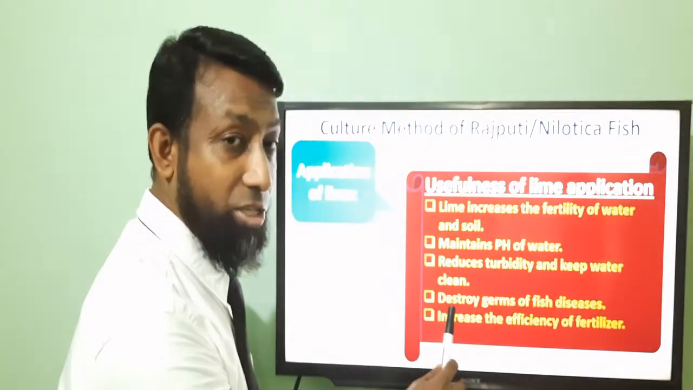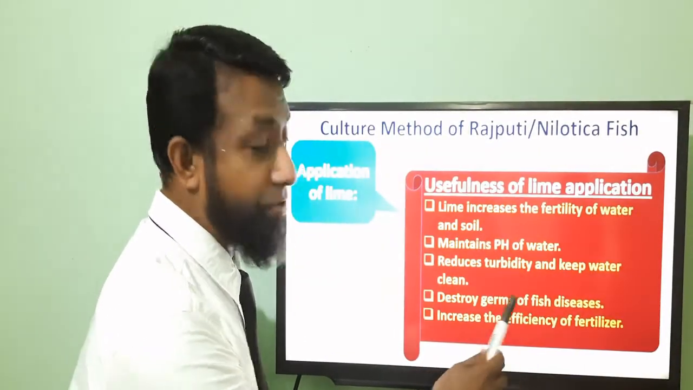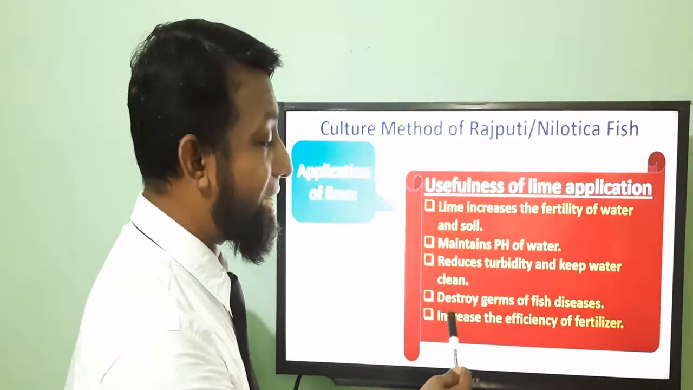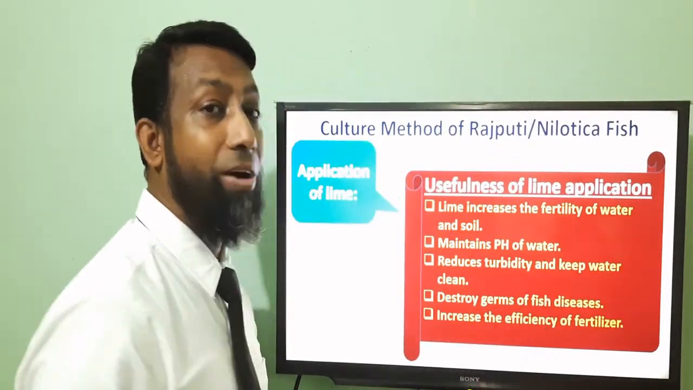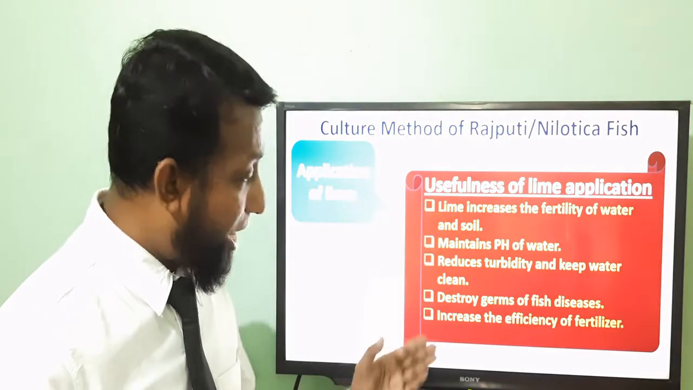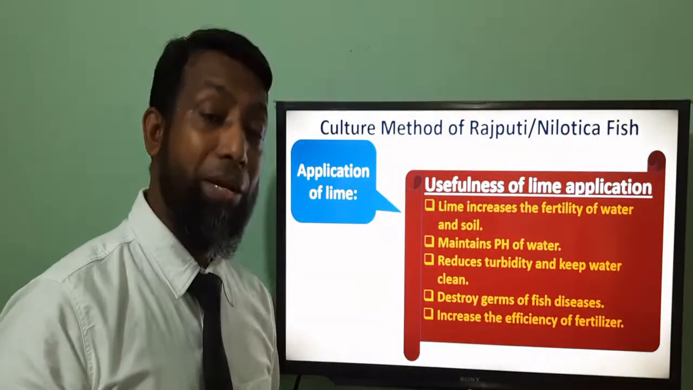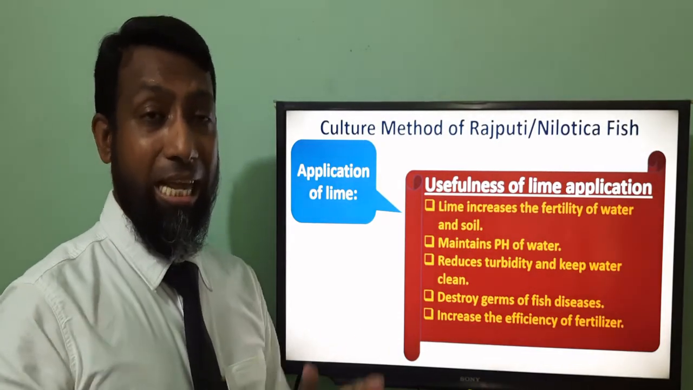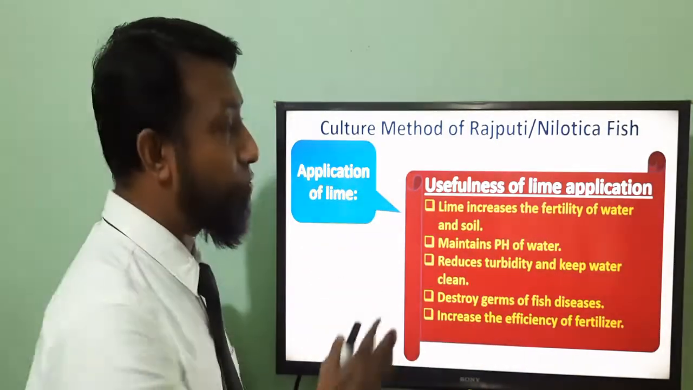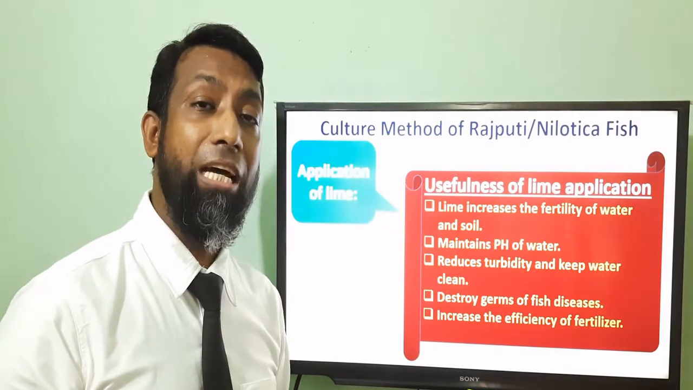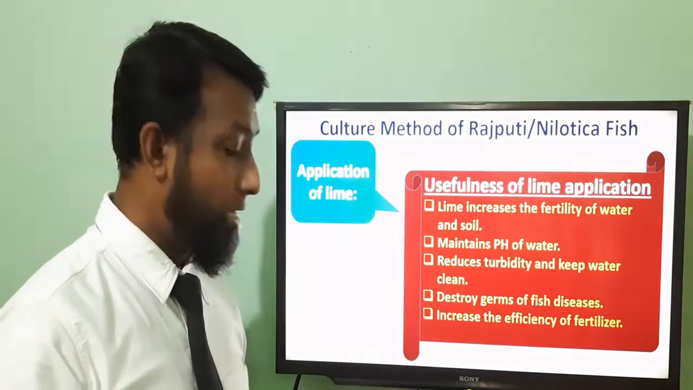And next one is it destroys germs of fish disease. And last one is it increases the efficiency of fertilizer. So this point is very, very important. I told you before, sometimes we can get questions like: explain the usefulness of lime application in the pond. At that time you have to write down these points.